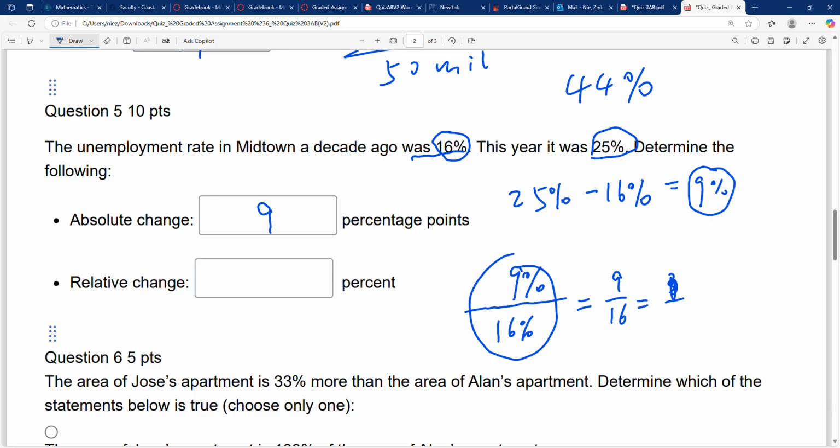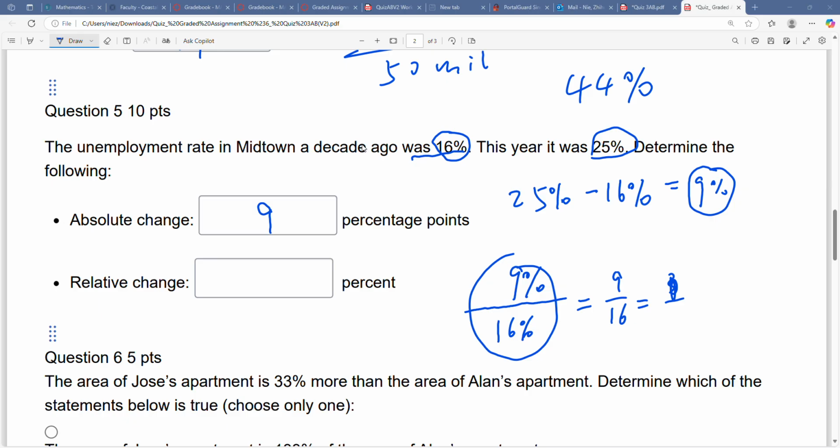Let me find the calculator. I'll just Google it. It's 9 over 16.